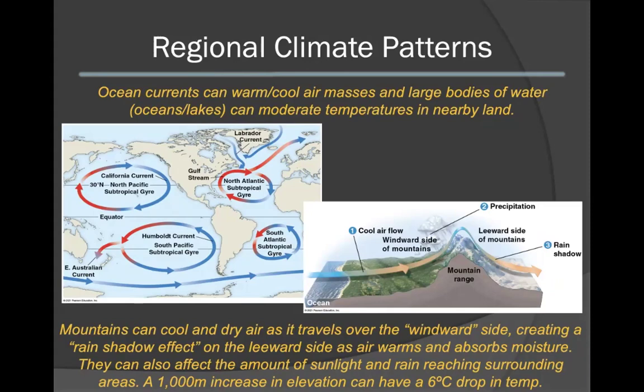As the air passes up the mountain range, this will create a rain shadow effect on the leeward side of the mountain. This occurs as the air warms and absorbs moisture. This can also affect the amount of sunlight and rain reaching the surrounding areas. For example, a simple 1,000 meter increase in elevation can have a very significant 6 degrees centigrade drop in temperature.